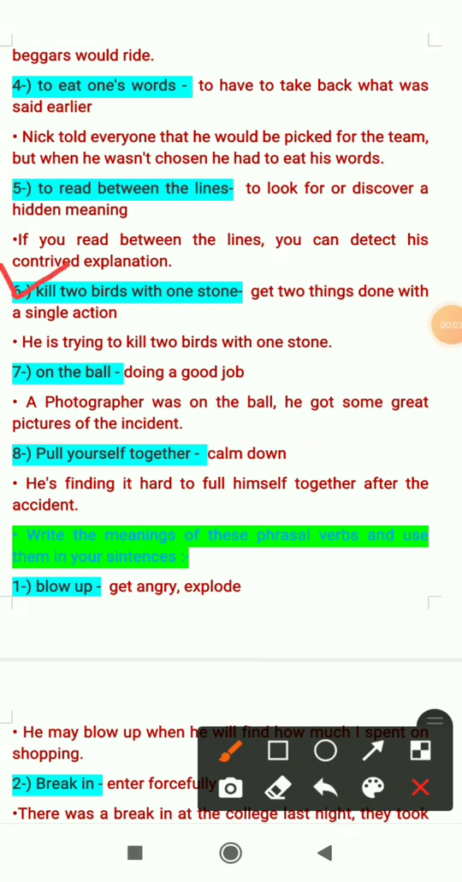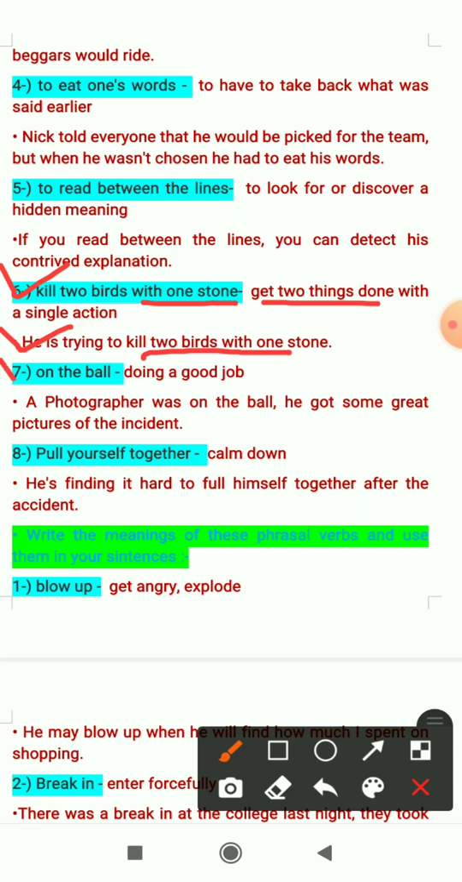Sixth one is kill two birds with one stone. So that means get two things done with a single action. When we do two things with a single action, that time we use kill two birds with one stone. So sentence is he is trying to kill two birds with one stone. That means he is trying to do two things with one action. That's why we have used he is trying to kill two birds with one stone.